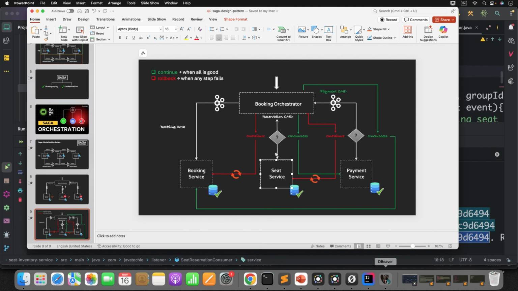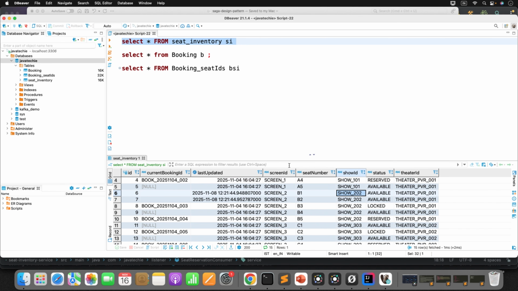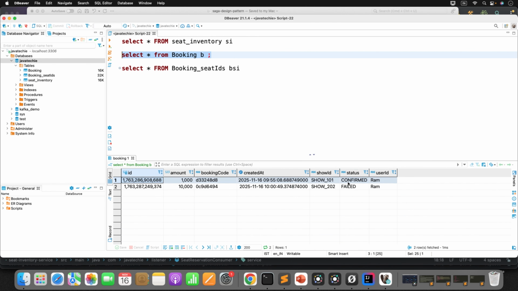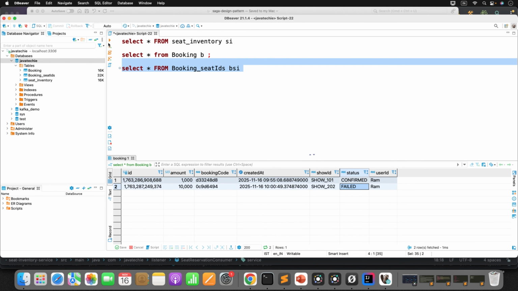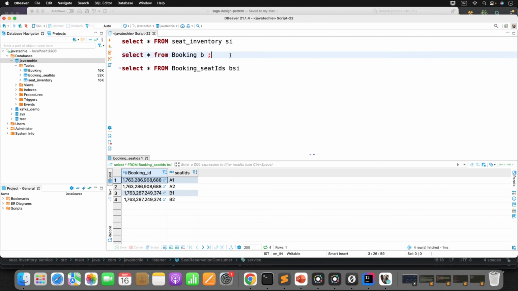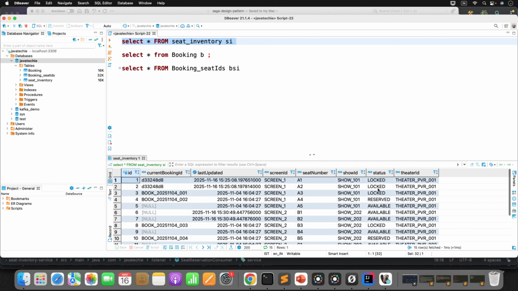Now if you validate the DB, check the booking table first. See the status, failed. Now you will find the entry here, that is fine. Now check the seat inventory service. What is the status here, guys? B1 and B2 are still available and not mapped to any booking ID at this moment. Are we good here? Great.